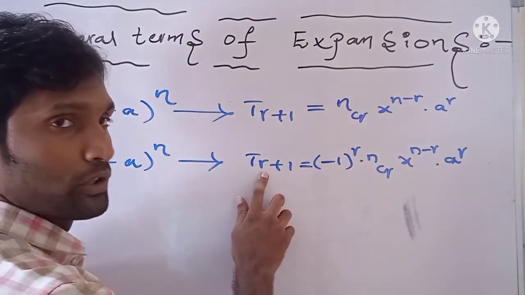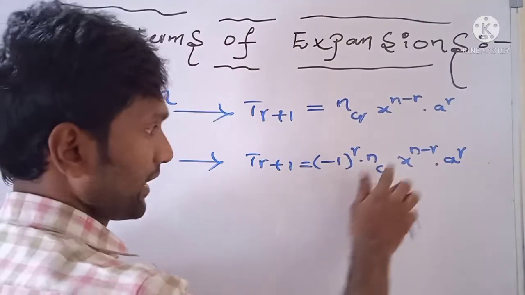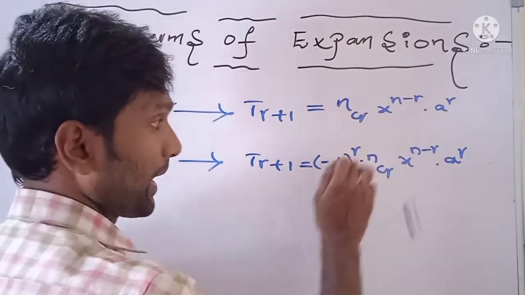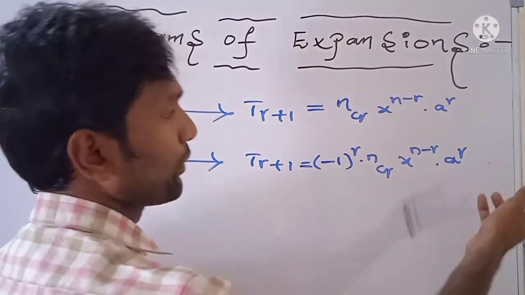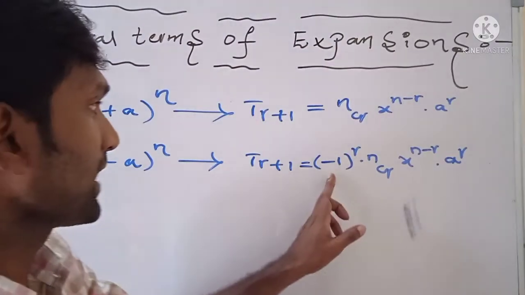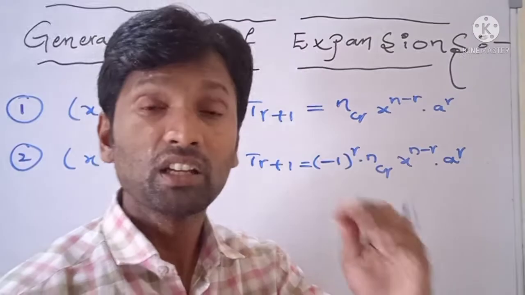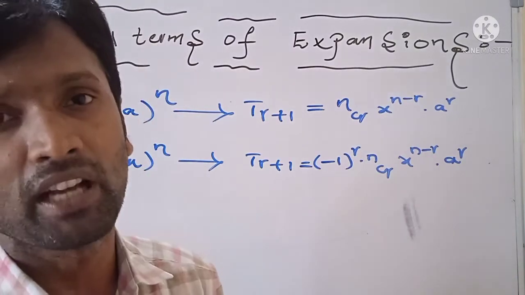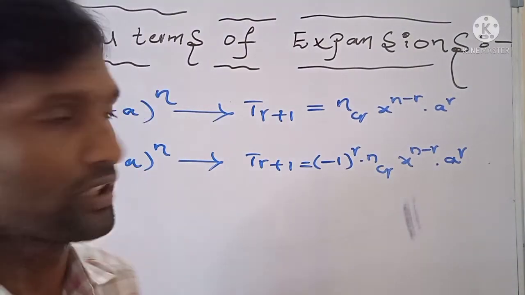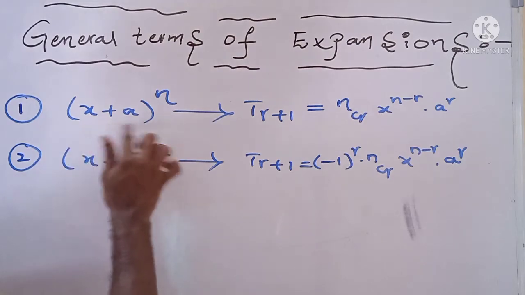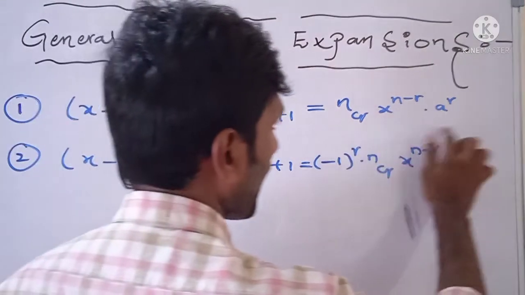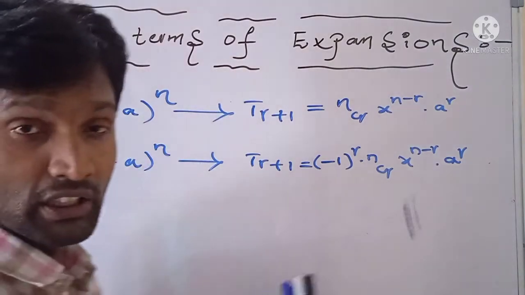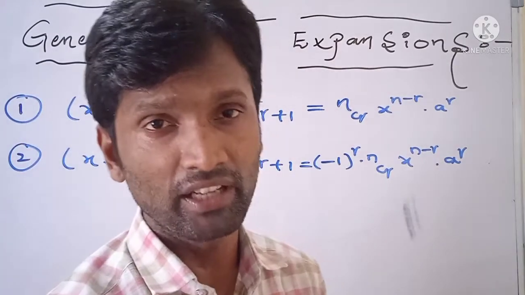Suppose r equals 2, (minus 1) whole square is positive, so the third term is positive. r equals 3, (minus 1) whole cube means minus, so the fourth term is negative, where (minus 1) whole power r represents the sign of the given term. Here (minus 1) whole power r represents the sign of the term. That means in the expansion of (x plus a) whole power n, all terms are positive, but in the expansion of (x minus a) whole power n, the terms have alternating signs.